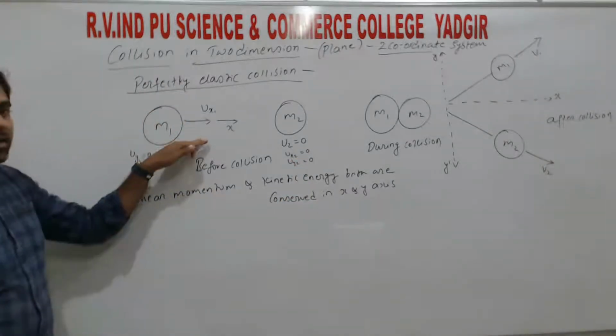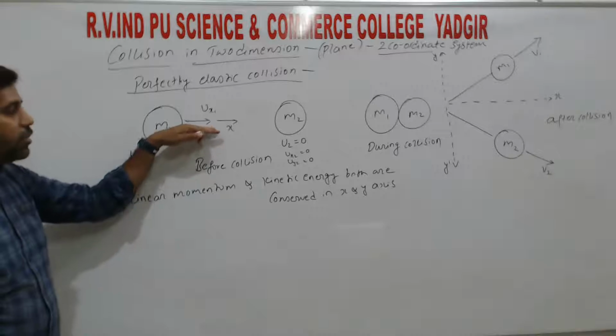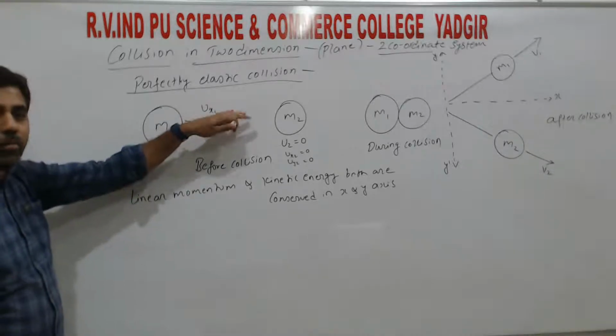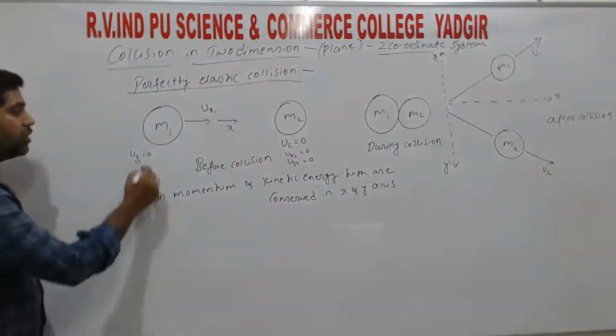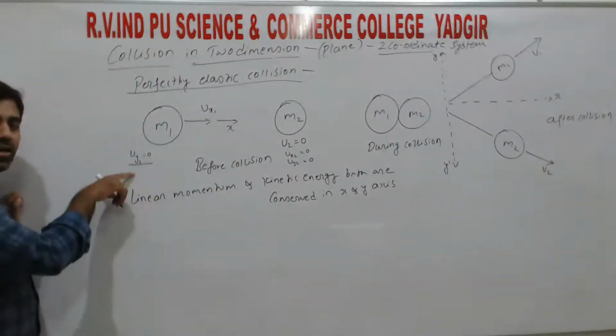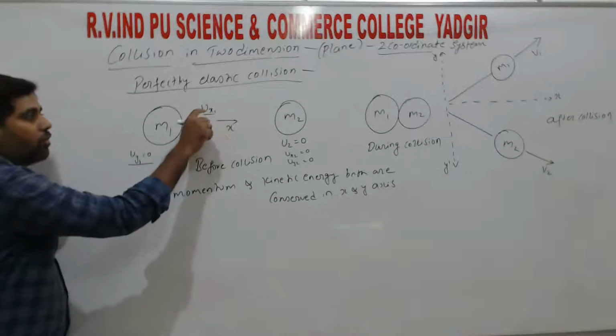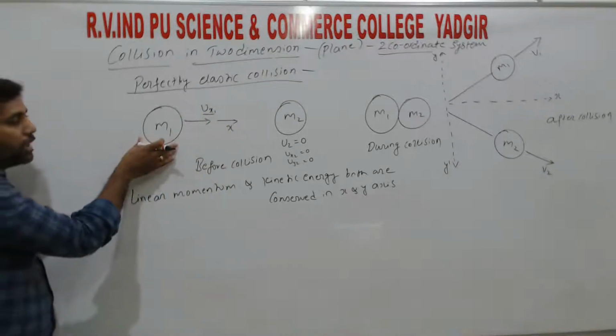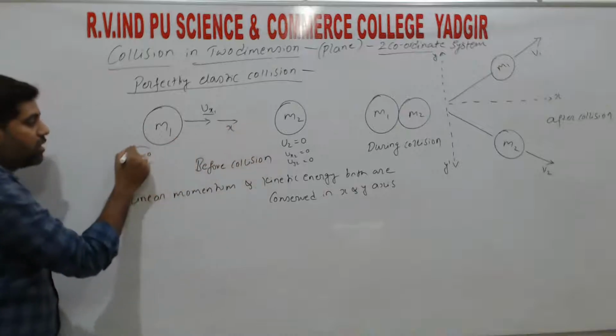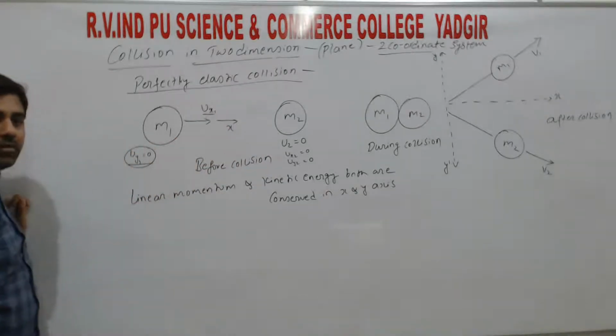Since velocity is a vector, it has two components. We can represent it in either two components or three components. Here we have taken two dimension, hence we are representing it in two components, one along the x axis and another along the y axis. As the particle is moving along the x axis, the velocity along the y axis is 0, right?